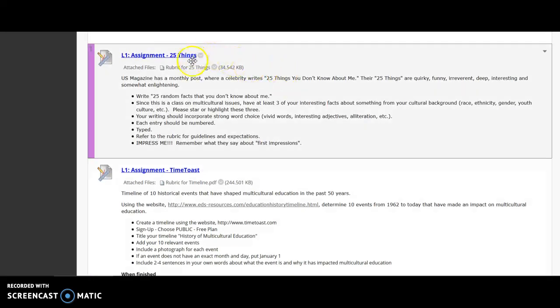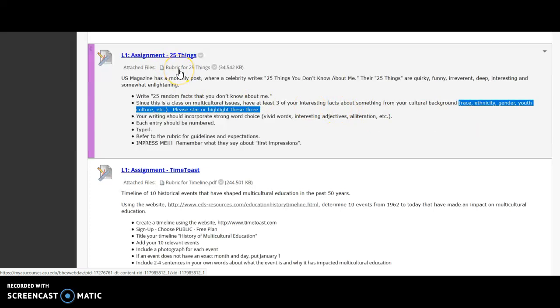The first assignment is 25 things. In this assignment, you will need to share with the instructors 25 random facts that we don't know about you. This is a really fun exercise, so please get creative. But within your 25 facts, please make sure you include at least 3 facts about something from your cultural background. Please star or highlight these 3 so they are easy for us to find.